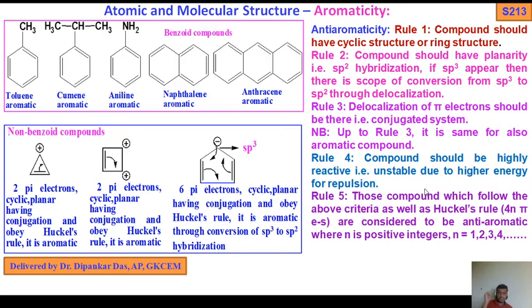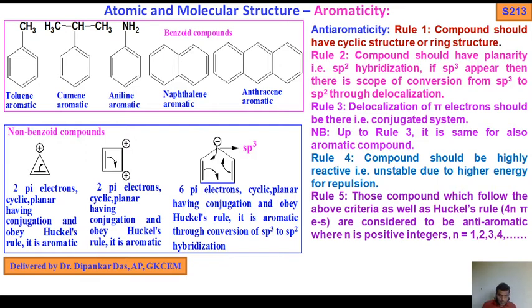The compound should be highly reactive, that is, unstable due to higher energy from repulsions. Rule 5: those compounds which follow the above criteria as well as Hückel's rule, that is, 4n pi electrons, are considered to be anti-aromatic, where n is a positive integer, n equals 1, 2, 3, 4.